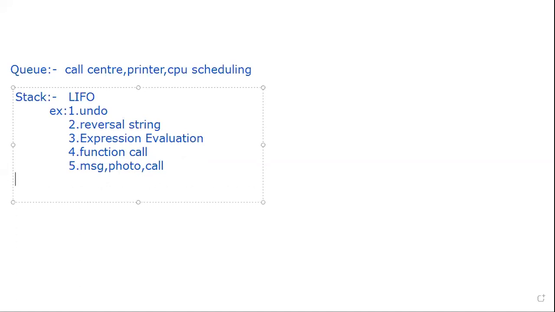Got it. And apart from this, you can notice the mails you are receiving: the recent mail will be at the top and the older mail will be at the bottom, whether the mail is read or not is not important.